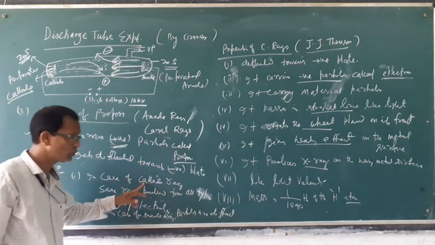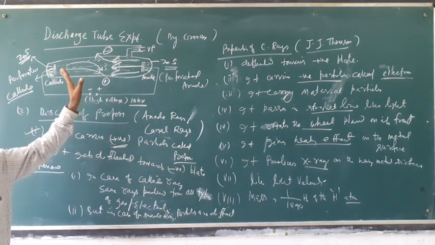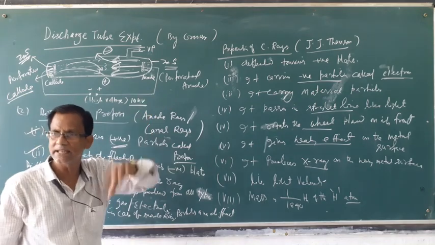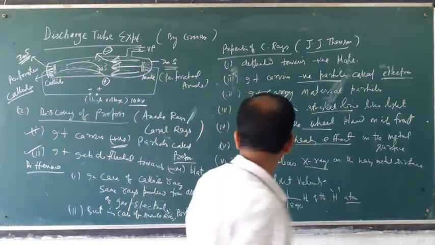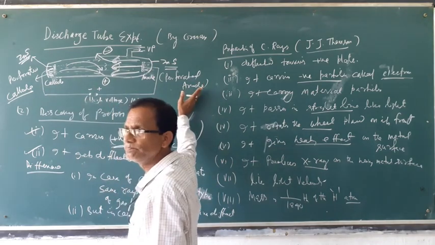In case of cathode ray, everything is the same. Charge remains the same, mass remains the same, every property remains the same.